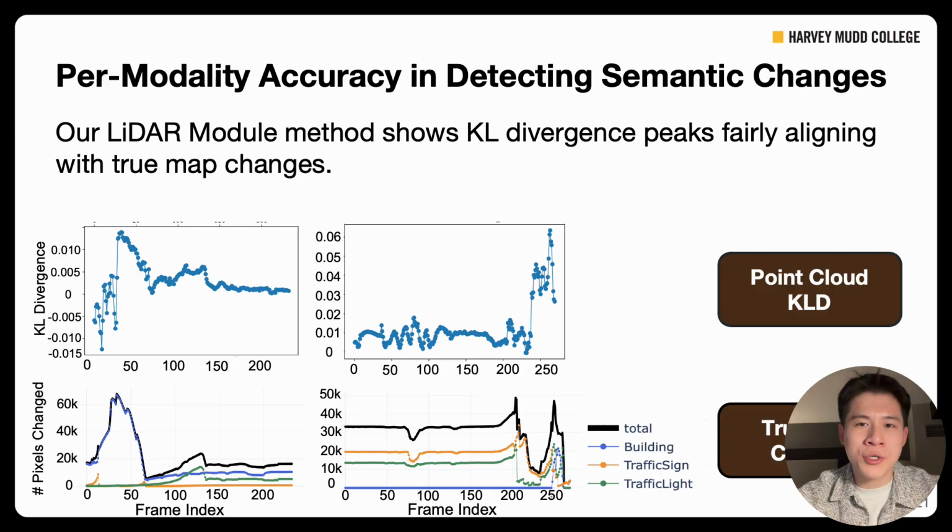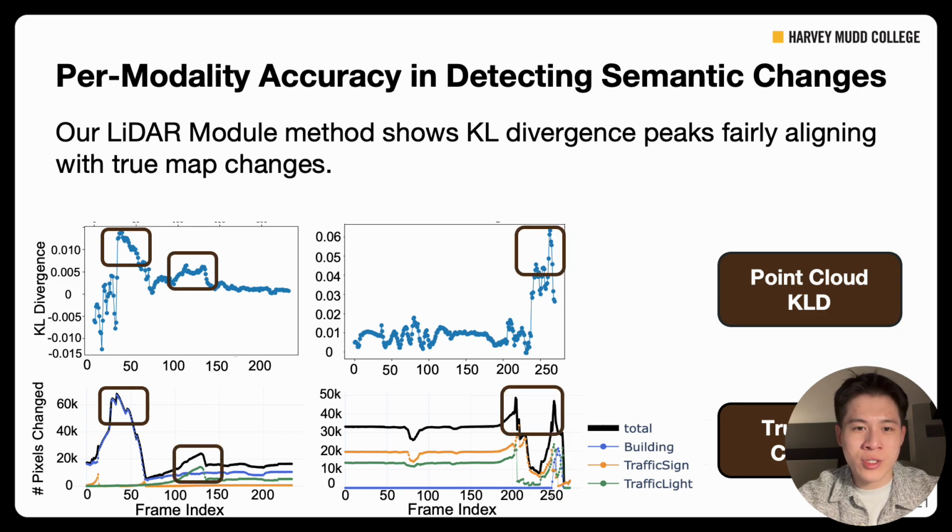Also, our LiDAR module shows strong performance. The top graph shows KL divergence value over time for two different sequences, and the bottom graph shows ground truth changes over the same time period. Notice how the KL divergence peaks align well with the periods of actual map changes. This shows our LiDAR module can reliably detect geometric changes in the environment.